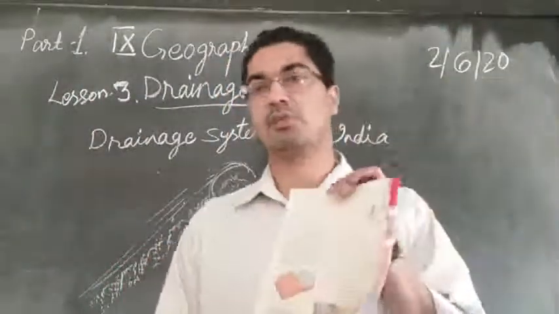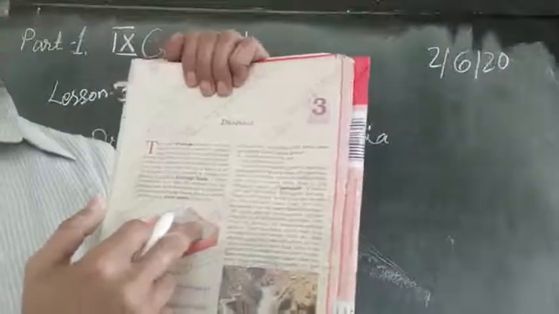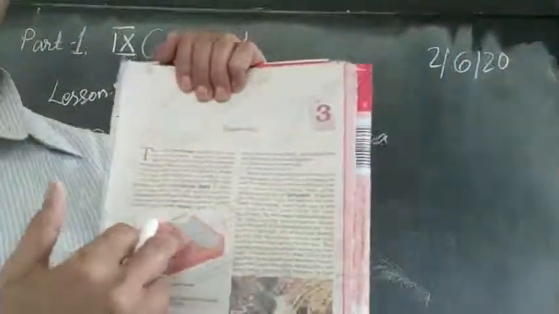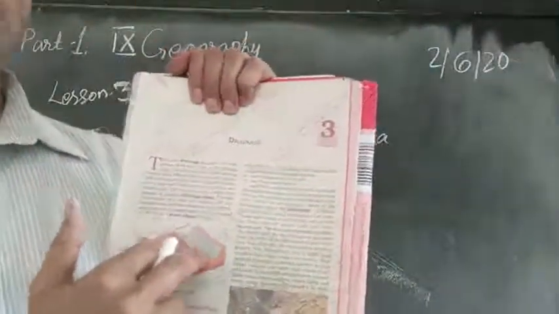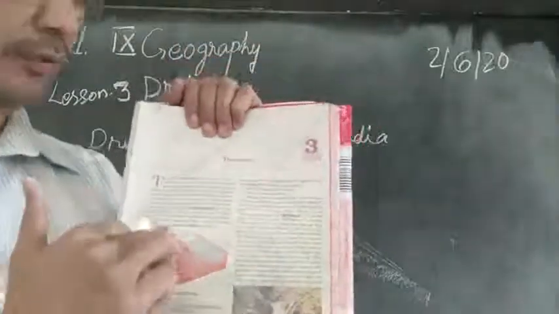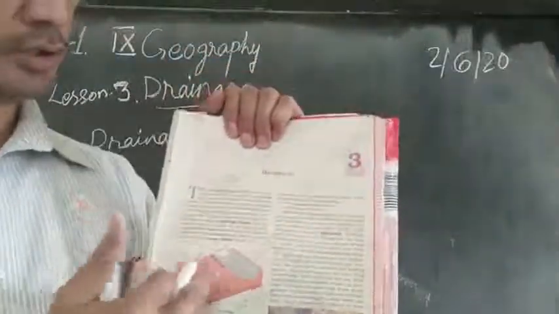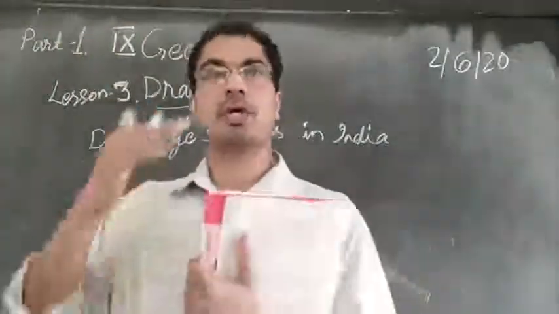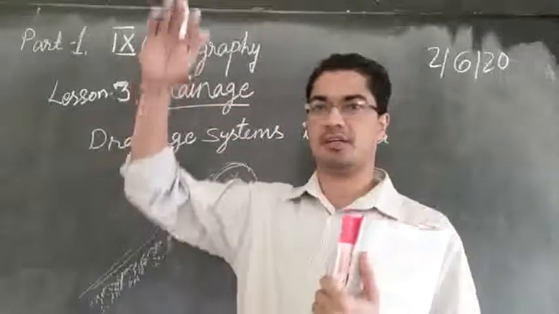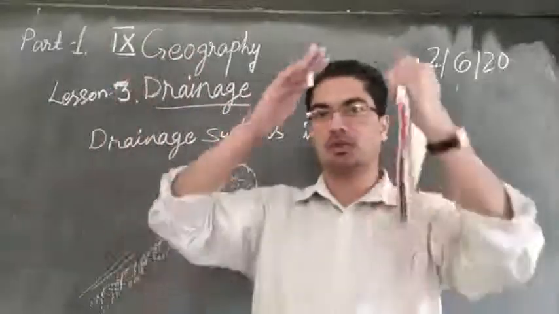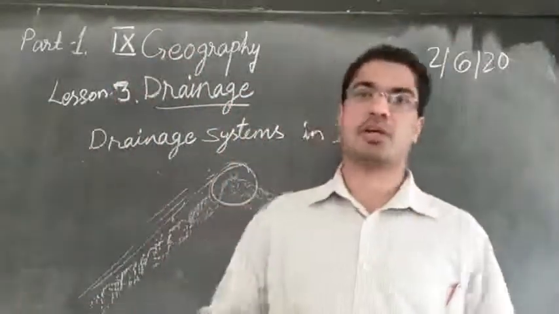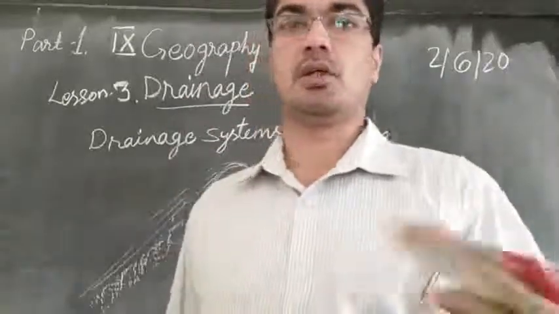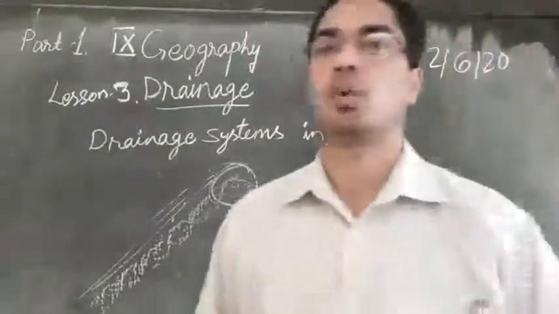You can see in your picture also, there is an elevated area, a high area. From here water will flow down this side, and from here it will flow down here, and it will reach the valley. There may be a river, water will be flowing down. So that higher part is called water divide. If you look at the mountain, you can see the mountain is high, going up and down. From both sides of the high, water will flow down this way, and that higher part or the elevated part is called water divide.